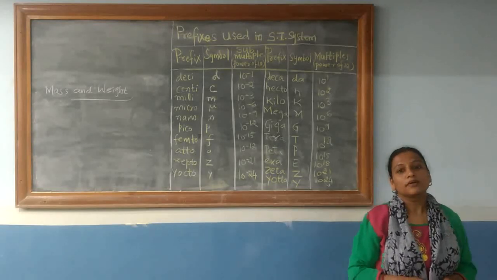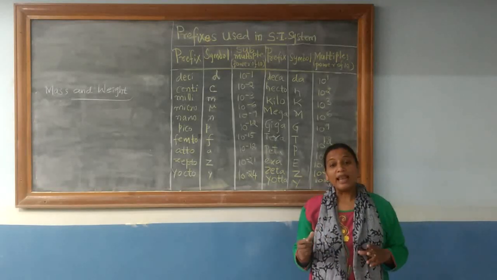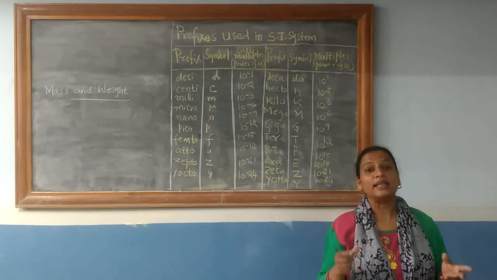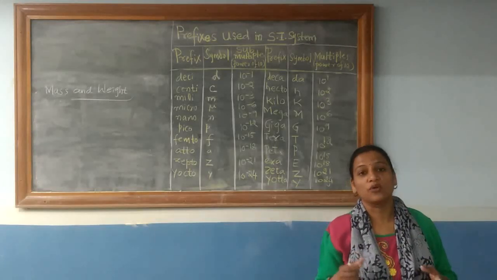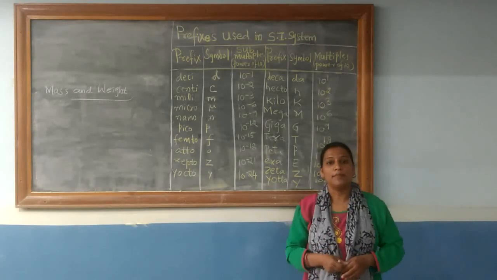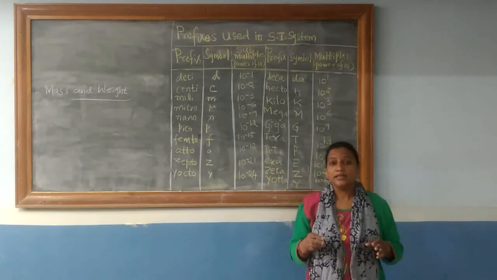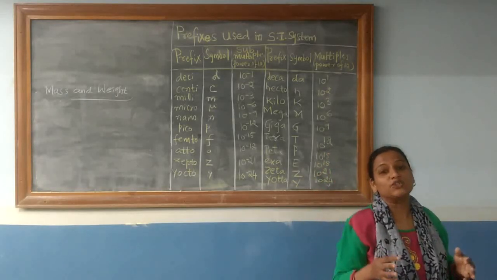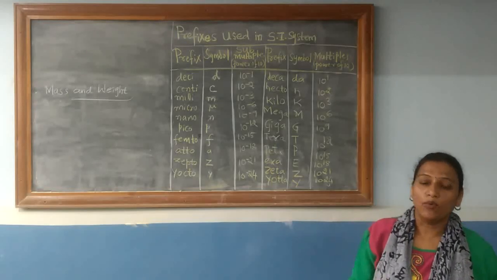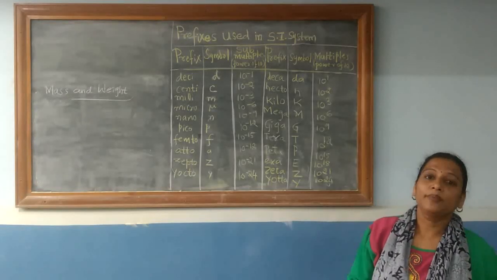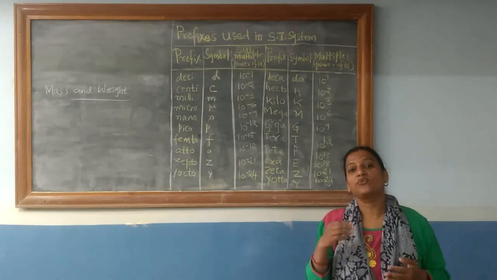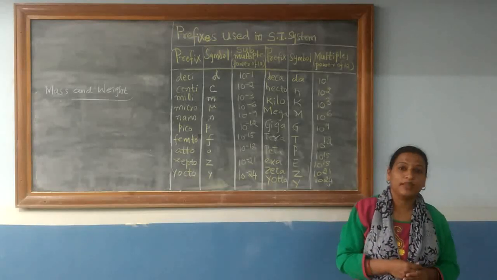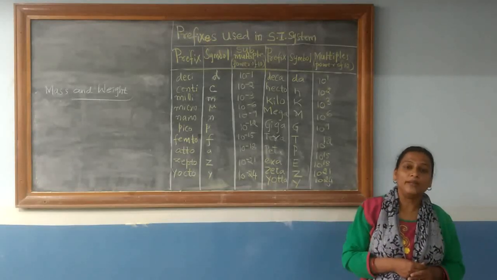Earlier, an analytical balance or chemical balance was used for weighing chemical compounds. And we do not weigh large quantities of substances in the laboratory. Hence, we will be using the smaller units of the SI unit kilogram, that is grams and milligrams.